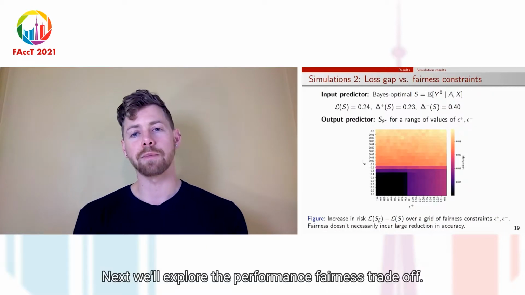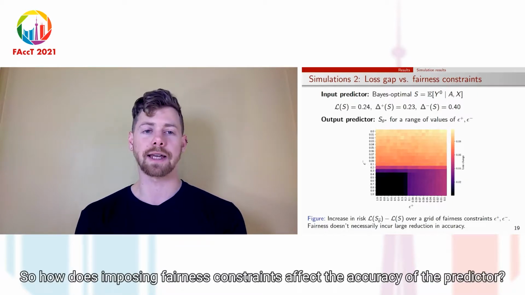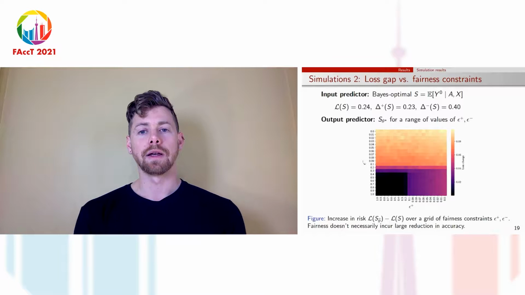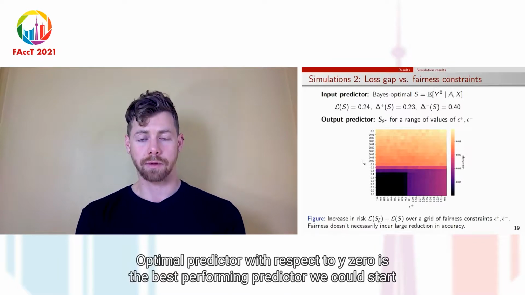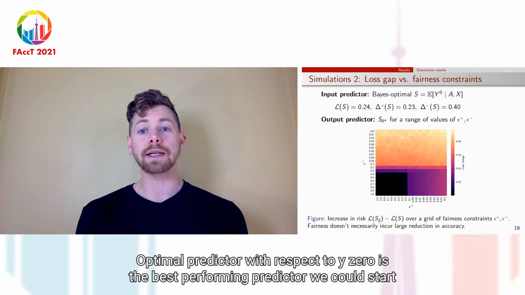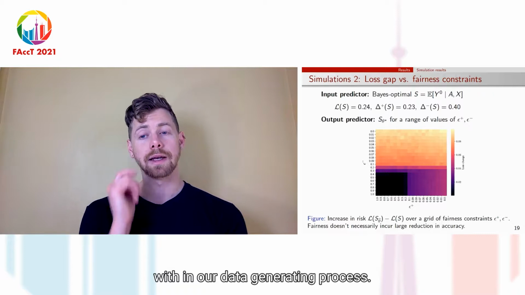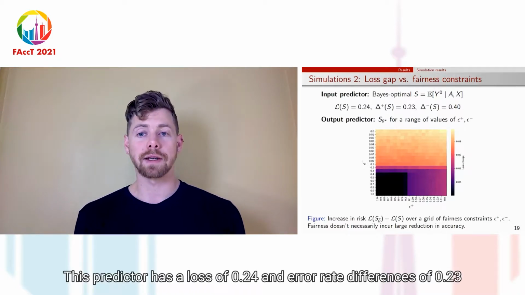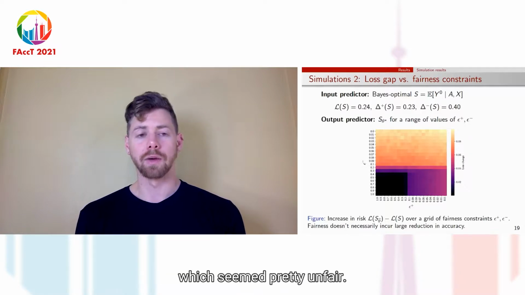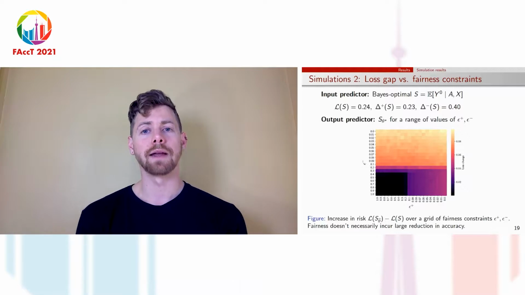Next, we explore the performance fairness trade-off. So how does imposing fairness constraints affect the accuracy of the predictor? To examine this, we take as input the unconstrained Bayes optimal predictor with respect to y0. This is the best performing predictor we could start with. In our data generating process, this predictor has a loss of 0.24 and error rate differences of 0.23 and 0.4, which seem pretty unfair from the standpoint of equalized odds.